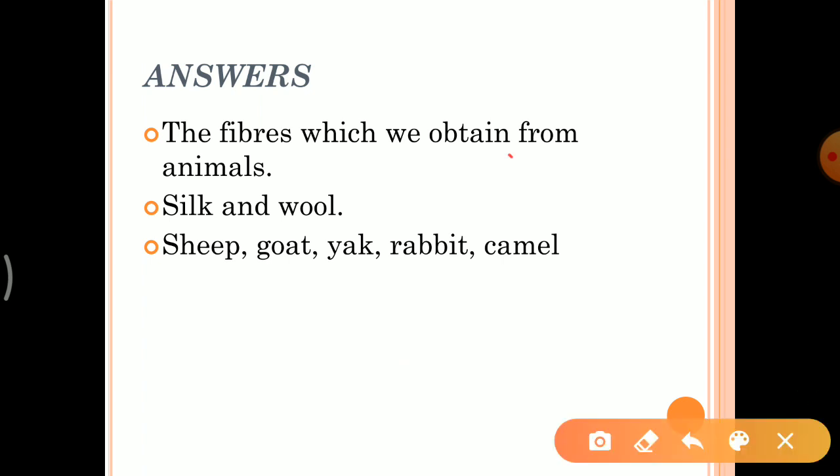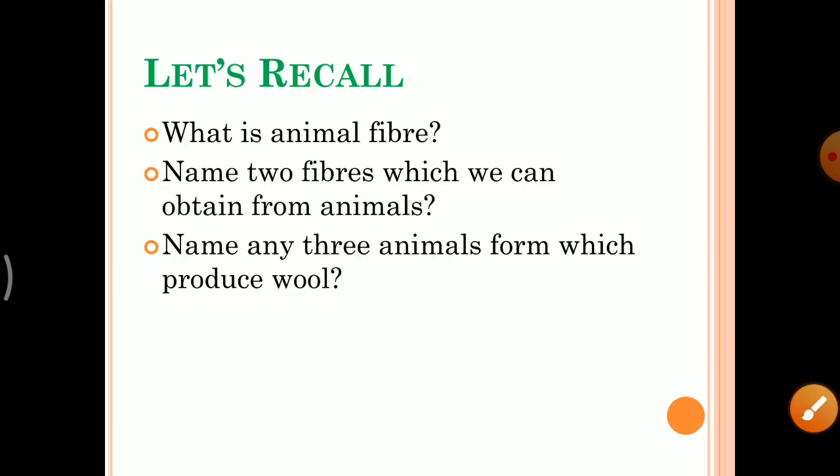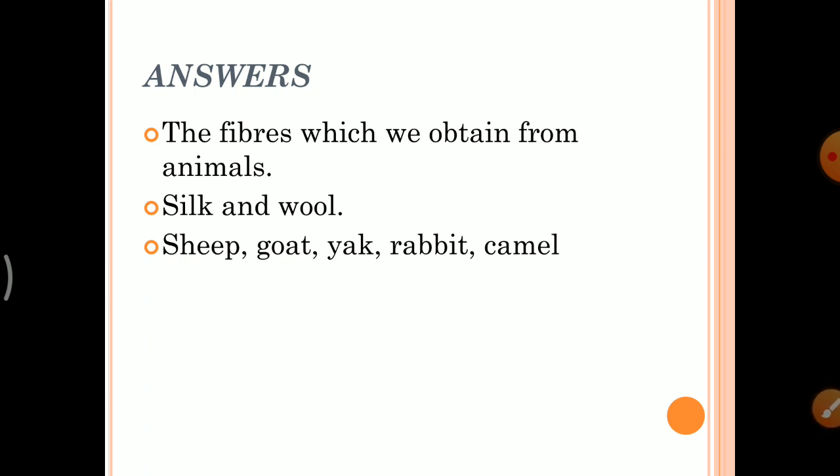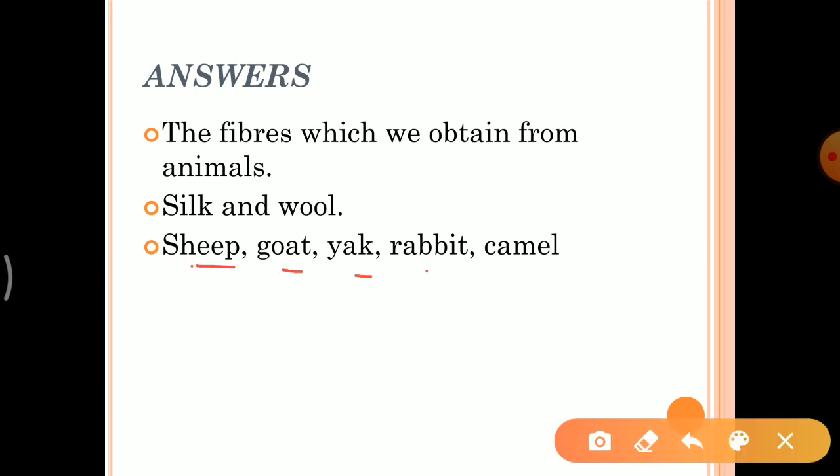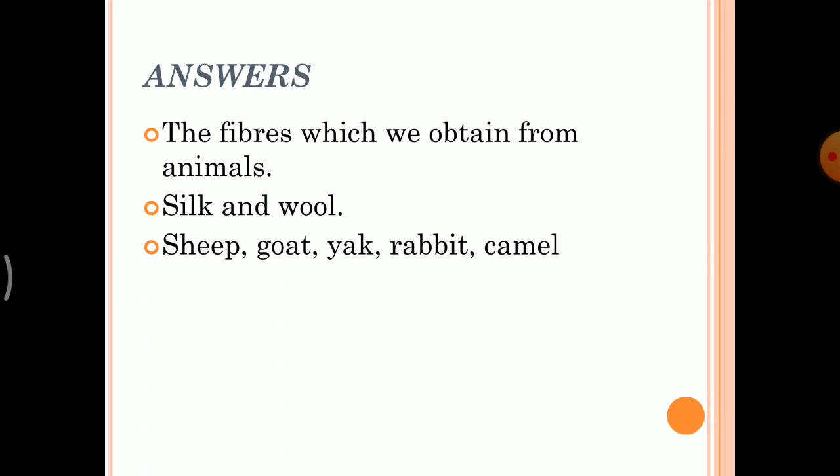The fibers which we obtain from animals are called animal fiber. Second, two types of animal fiber are silk and wool. Next question was, you have to write three animals from which we can get wool. I have written here five examples. More animals are also there, so you can check it by yourself. You have to write the names of wool giving animals.